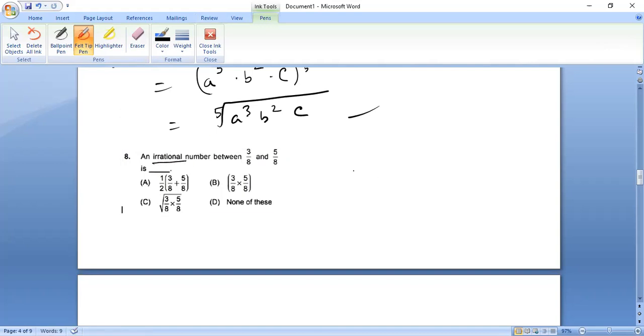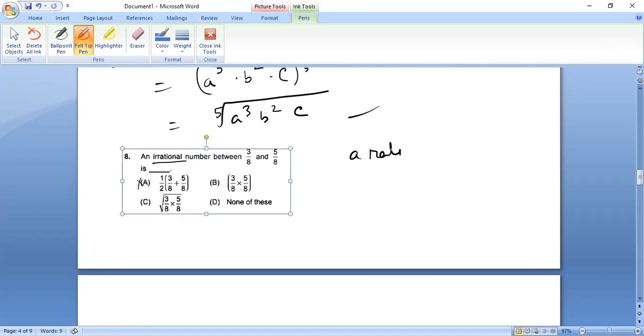Okay, irrational number. So obviously, since it's irrational, this will not be correct, because we know a rational number between a and b is equal to what? a plus b divided by 2, right? So this is a rational number. This cannot be true. Acha. This cannot be true also because a number between this and this can be true.